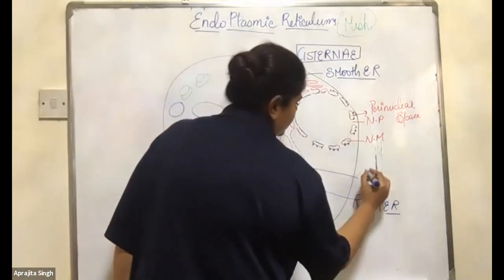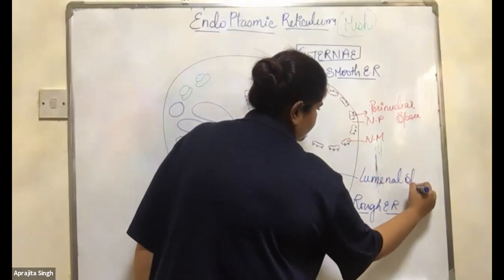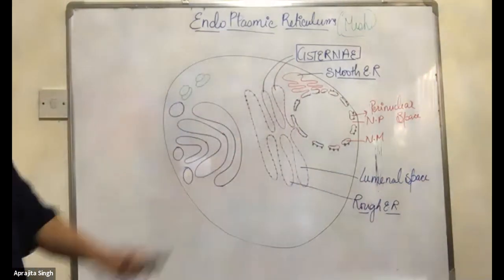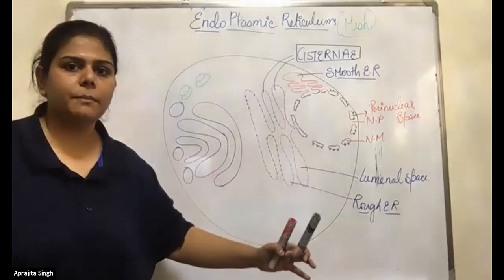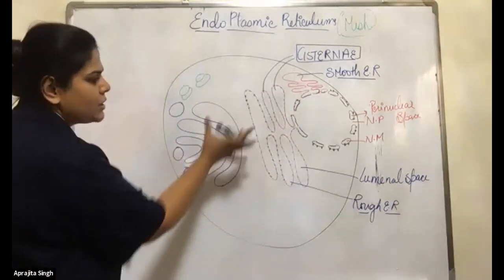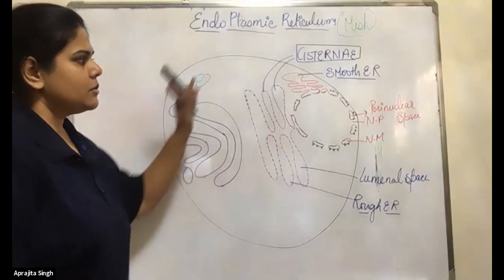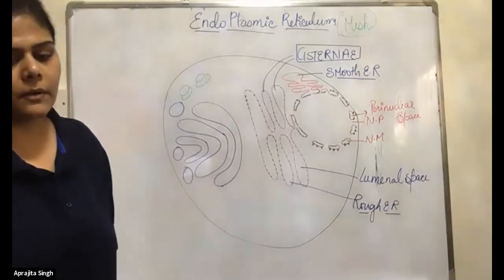Write it down. Make this diagram. We are discussing the structure of endoplasmic reticulum. Quickly make this diagram and try to make it a little bit big because I have to explain the functions also. What is the exact function of the endoplasmic reticulum? So try to make it a little big because I can rub easily, but you cannot rub.